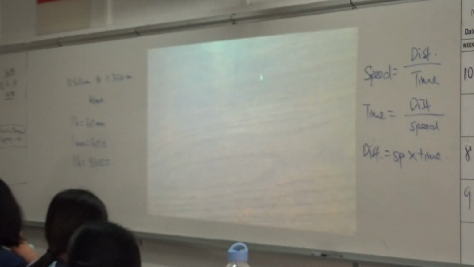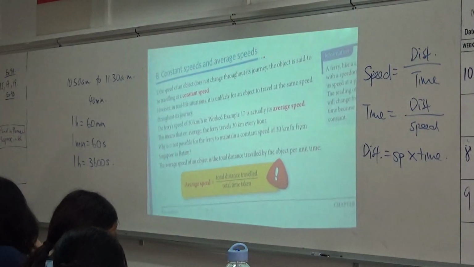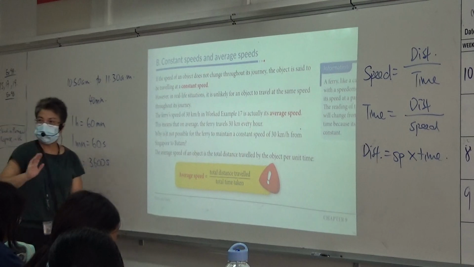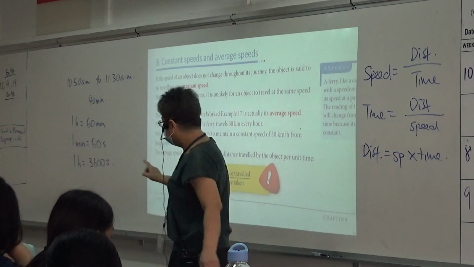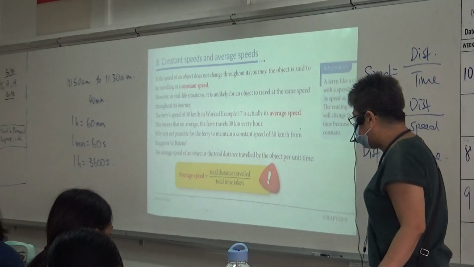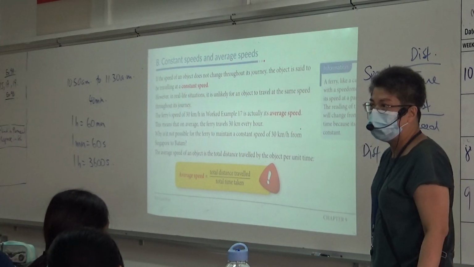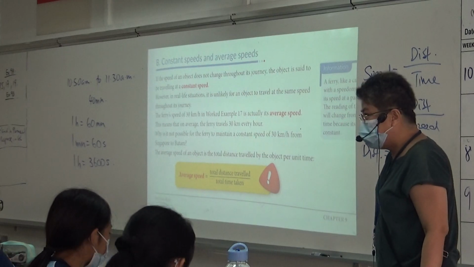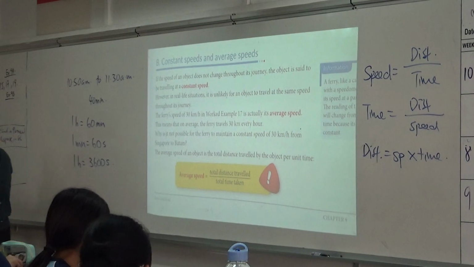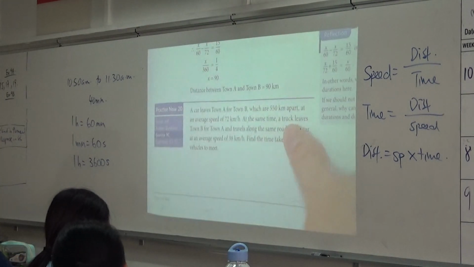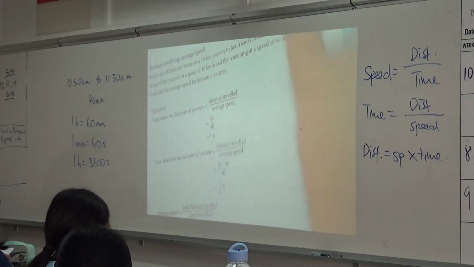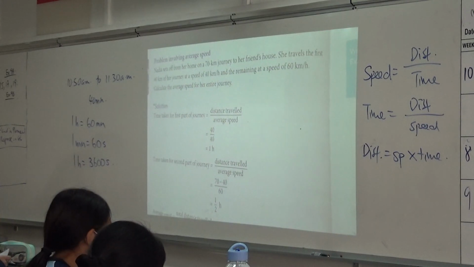Okay. Can we look at page 65 at the bottom? They talk about constant and average speeds, which I have already touched on just now. Can you look at the formula here? Average speed is total distance traveled divided by total time taken. Everybody clear? Okay, now, next, I'm going on to example 18.